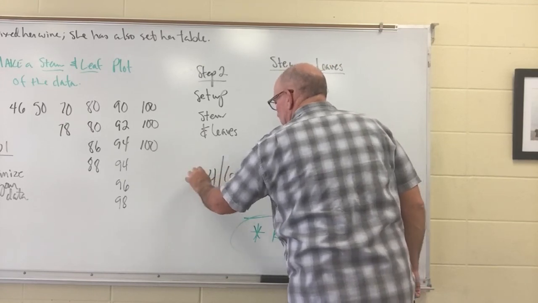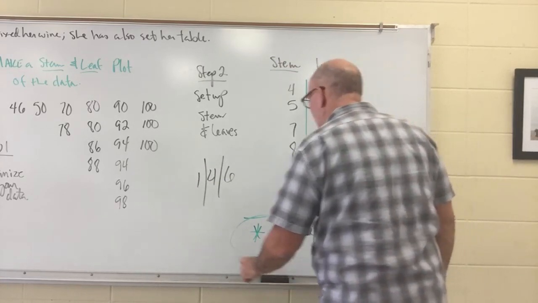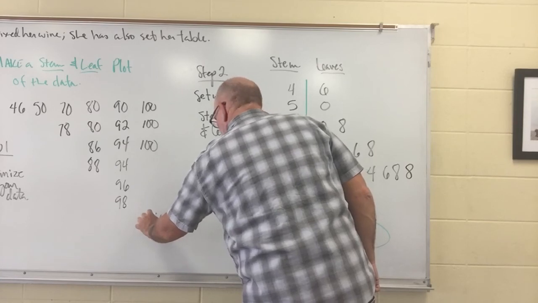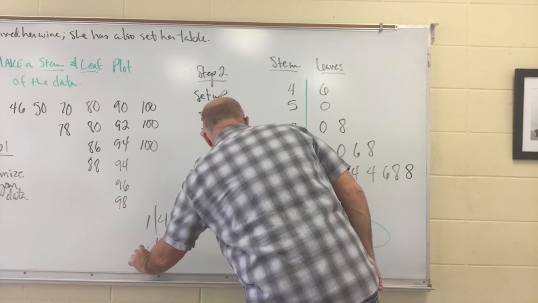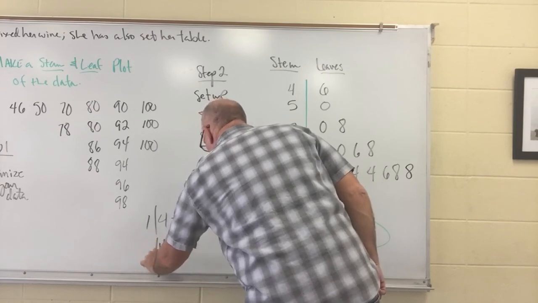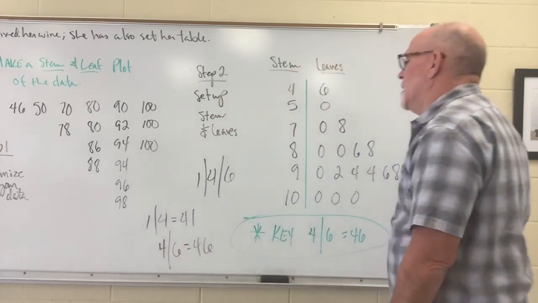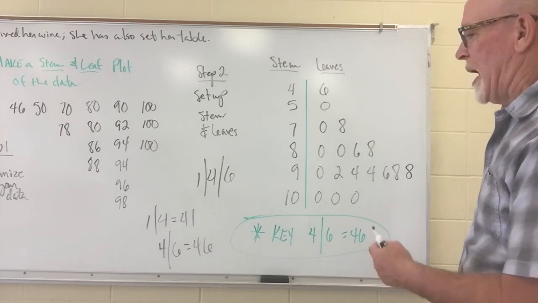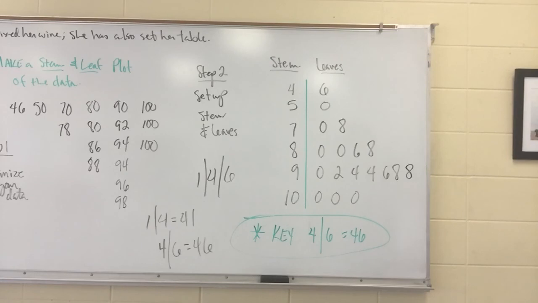40 and 6, and maybe we put a 1 on the other side. Then the key would read 41 equals 41, and 46 equals 46. So again, you might have something that would require 2 sets, whether it's set A, set B, boys versus girls, anything else like that.